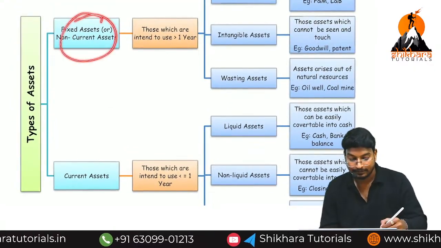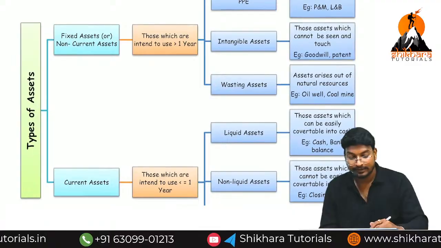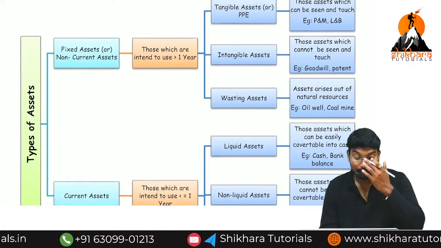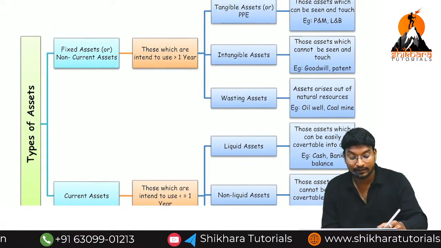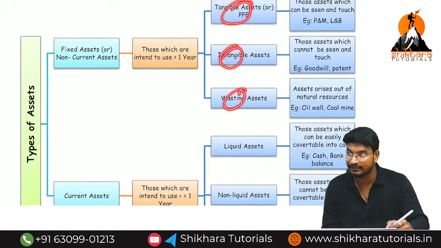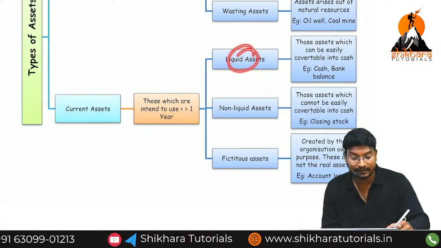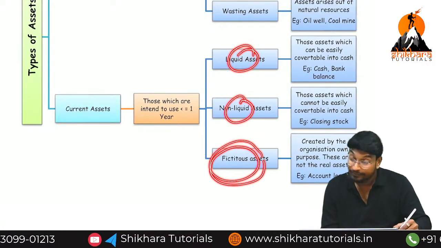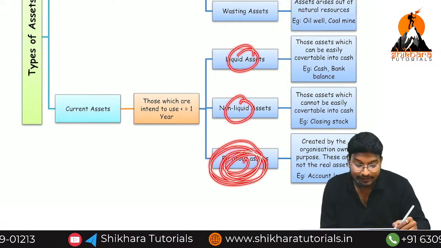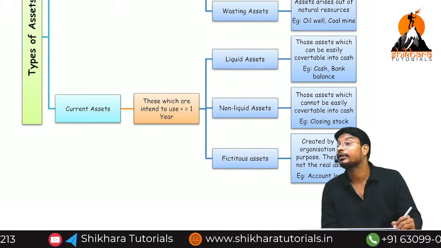Fixed asset, current asset. Fixed asset is classified into how many types? 3 types. First one is called tangible, intangible, and vesting assets. And then current asset is classified into how many types? 3 types. Liquid asset, non-liquid asset, fictitious asset. This fictitious asset only is called an unamortized portion.